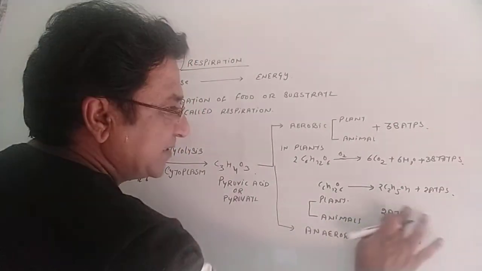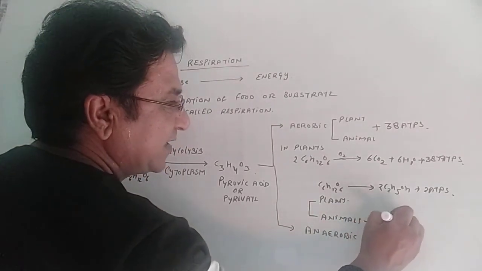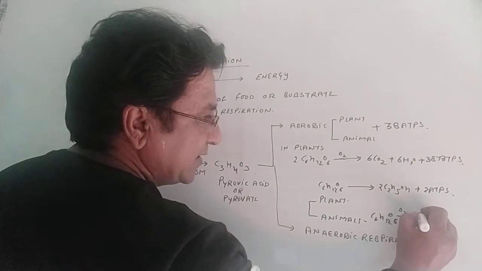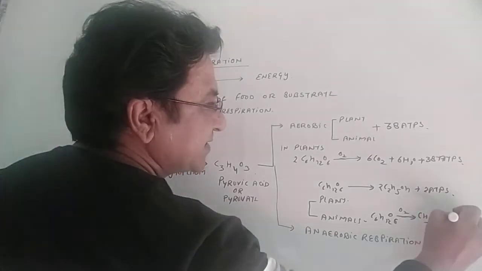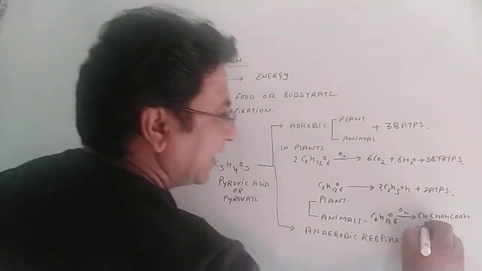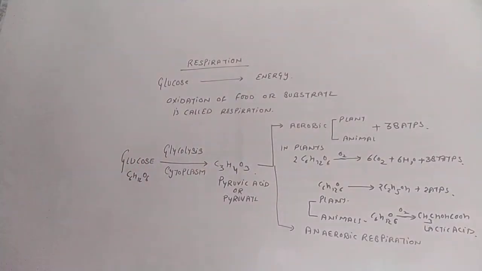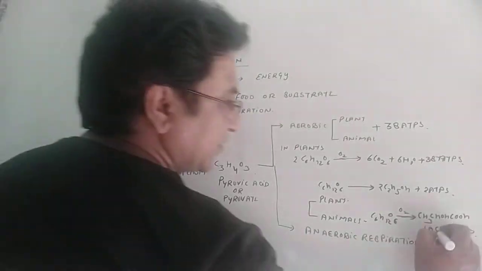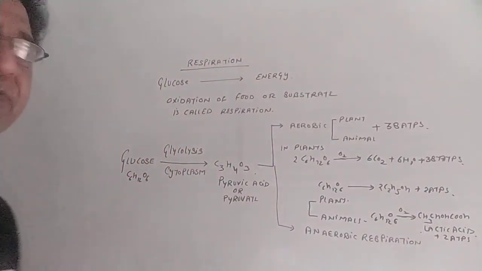But if anaerobic respiration occurs in animals, then C6H12O6 is going to produce lactic acid. What is lactic acid? CH3, this is the methyl group, then CHOH and COOH, this is the carboxyl group. This is lactic acid. So anaerobic respiration in animals occurs in the muscles, which produces lactic acid and only 2 ATPs. But this lactic acid causes pain in the muscles, remember that.